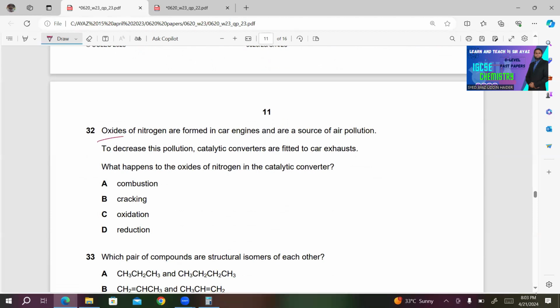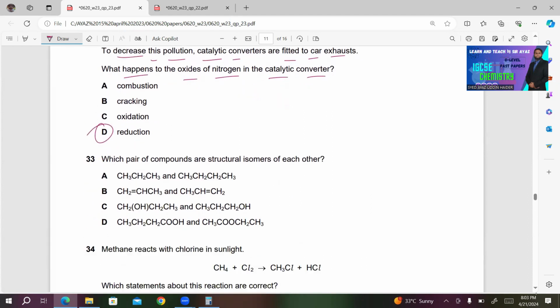Next question. Oxides of nitrogen are formed in car engines and are a source of air pollution. To decrease this pollution, catalytic converters are fitted to car exhaust. What happens to the oxides of nitrogen in the catalytic converter? It will get reduced. So D must be the right answer in this case.